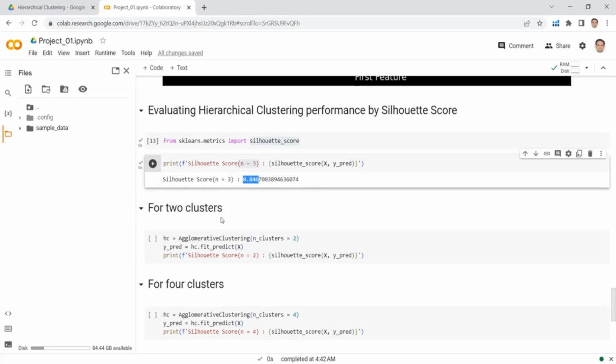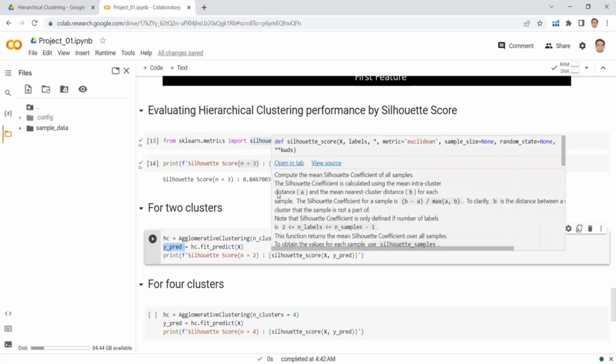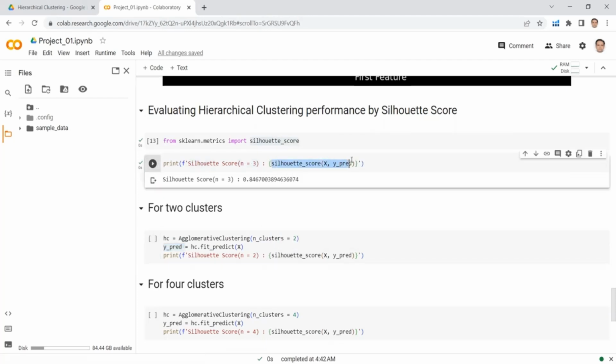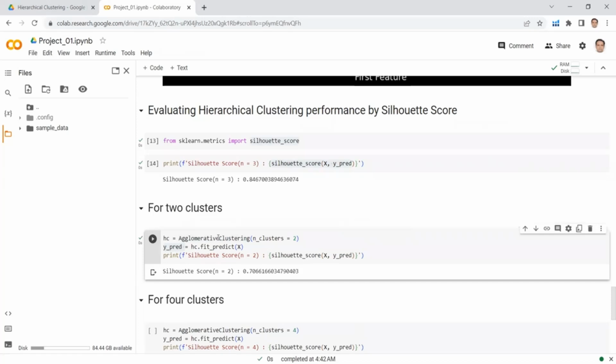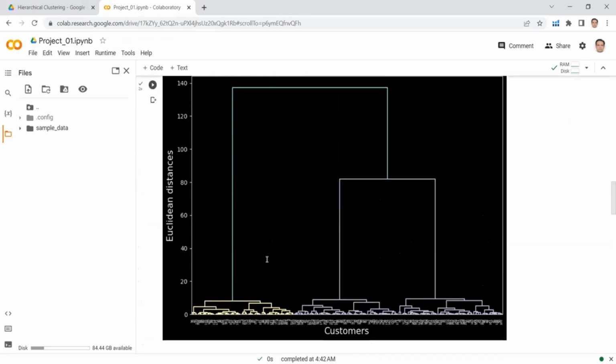Let's calculate the silhouette score for 2 clusters as well. So here I am passing number of clusters equal to 2. Here I am getting the predictions, and here I am calculating the silhouette score. The silhouette score needs 2 inputs, the features and the predictions. Let's run this cell and see. We can see that this value is 0.70, which is less than 0.84. This value is also good. It means if we go back to the dendrogram, we could have also taken 2 clusters.